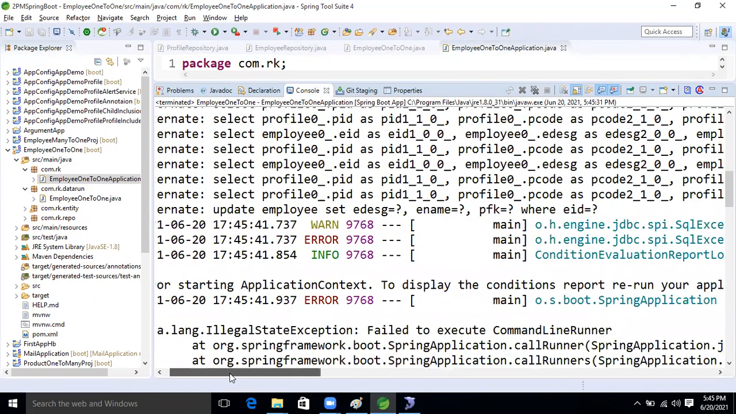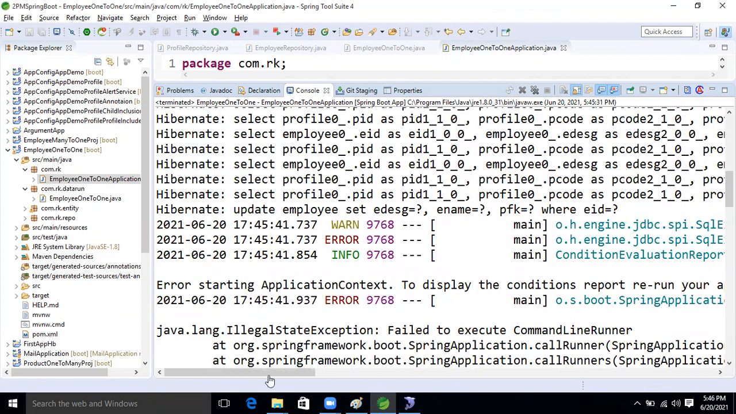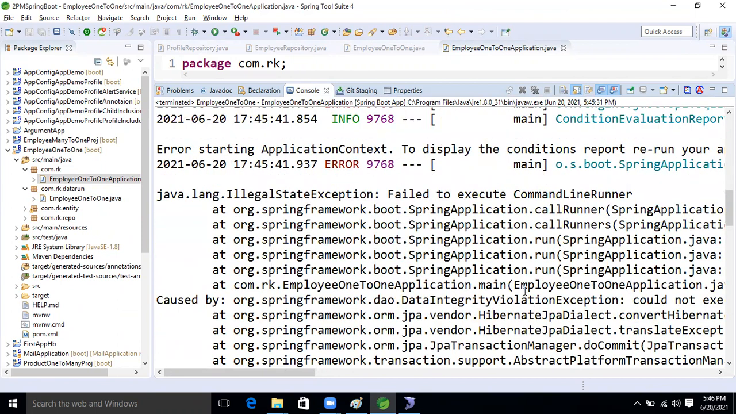See here, what is that? See the constraint violation. Failed to execute command line runner, and what is that? Illegal statement. Illegal statement is showing. What is that? One minute. Exactly here, what is that? Duplicate entry.